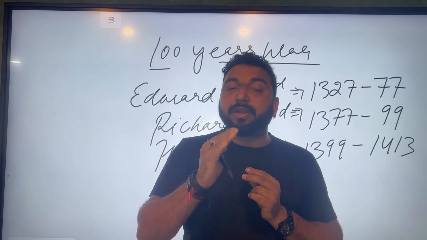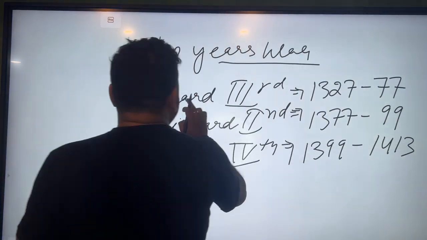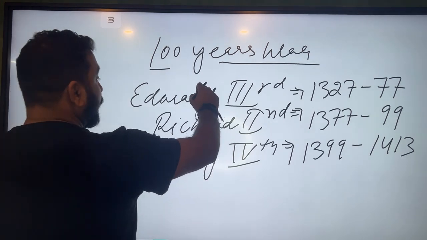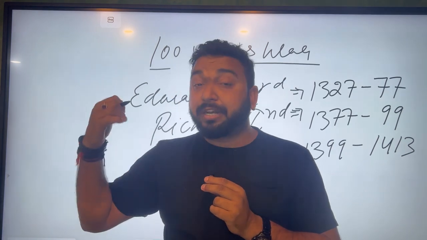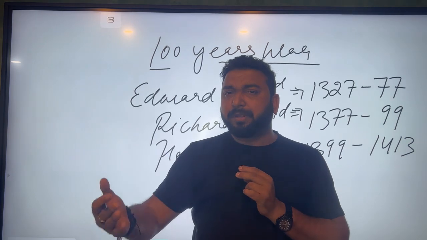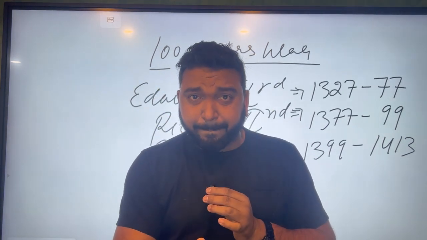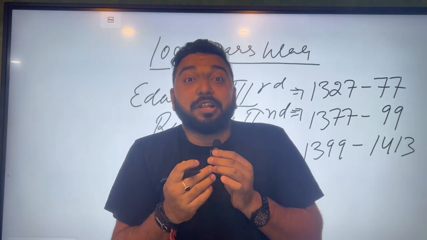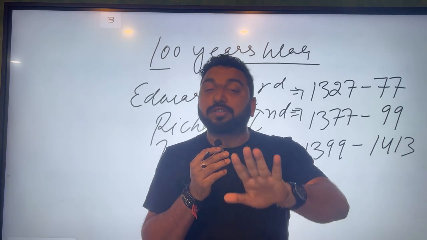चौसर की एज में लिटरेचर का डेवलपमेंट इन तीन किंग्स की वजह से होता है. एडवर्ड द थर्ड राइम रॉयल को अप्रूव करेगा, he will approve rhyme royal. Richard II is the subject of Parliament of the Fowls. He got married to Anne of Bohemia. Henry IV, Chaucer's famous work Complaint to His Empty Purse has been dedicated to him. ये पढ़ाऊंगा, डोंट वरी. अगर आप सोच रहे हैं कि सर ये तो जल्दी जल्दी हो रहा है, मैं लिखूंगा कैसे, तो ये सब पढ़ाऊंगा. I will teach you all these points slowly one by one.